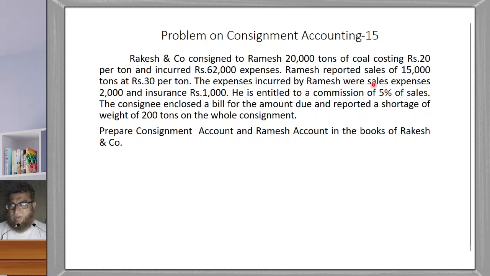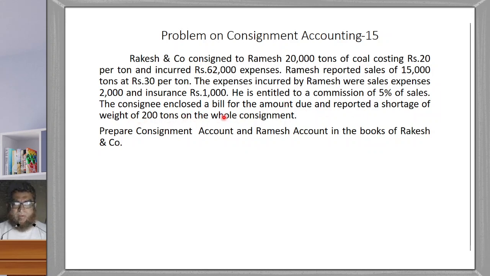Ramesh reported sale of 15,000 tons at 30 rupees per ton. So sales by the consignee is 15,000 into 30 rupees. The expenses incurred by Ramesh, the consignee, were sales expenses 2,000 and insurance rupees 1,000. So total expenses by the consignee is 2,000 plus 1,000, that is 3,000. He is entitled to a commission of 5% of the sales.